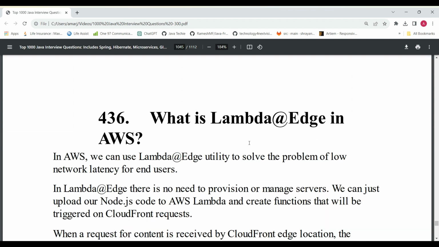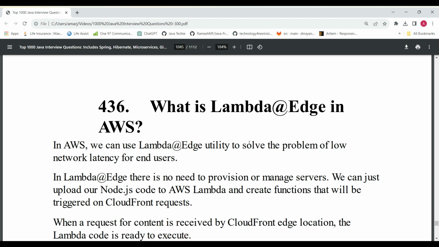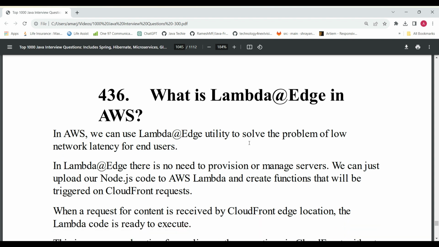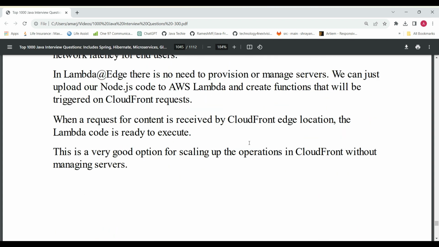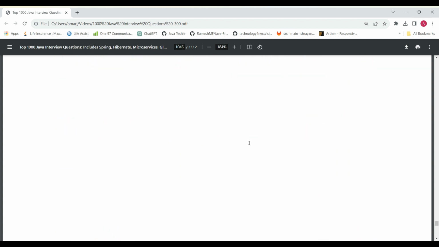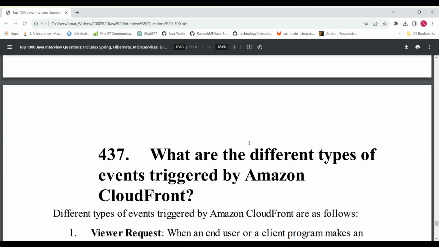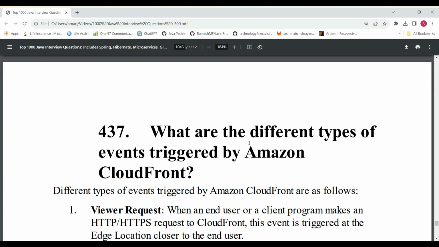And the next question is, what is Lambda@Edge in AWS? We can use the Lambda@Edge utility to solve the problem of low network latency for the end user. So this is a very important question: Lambda@Edge in AWS. These are all interview questions which will be asked by the interviewer in AWS for any level of experience, either freshers or up to 10 years of experience.